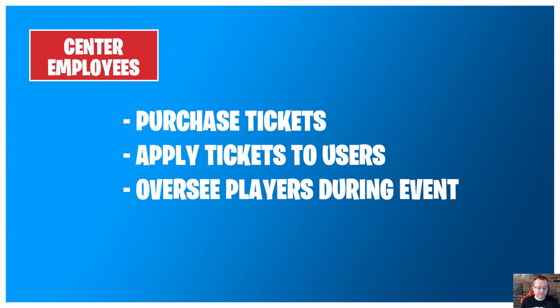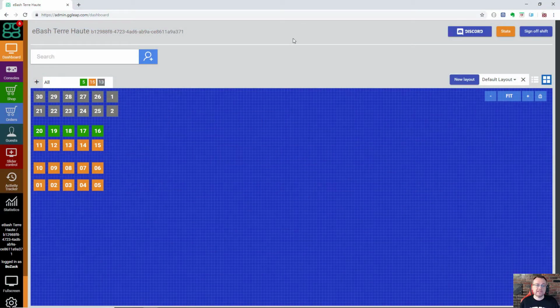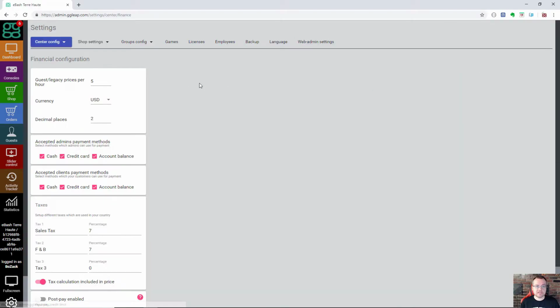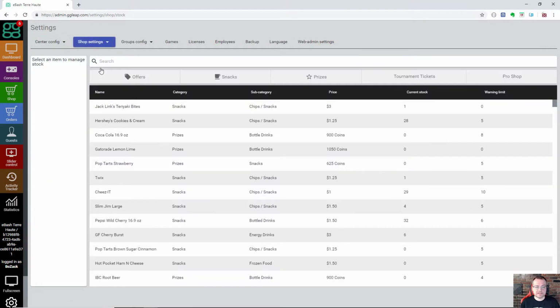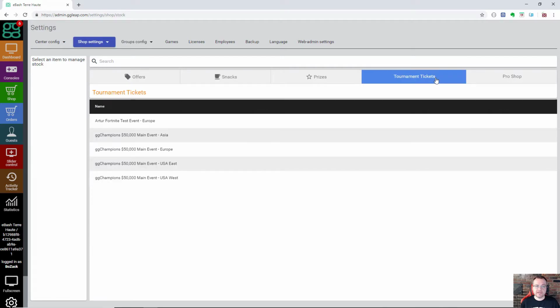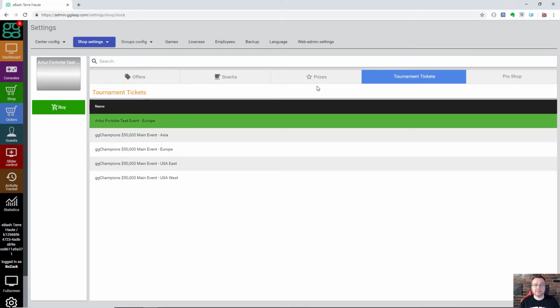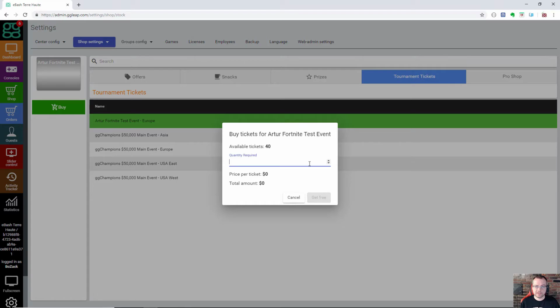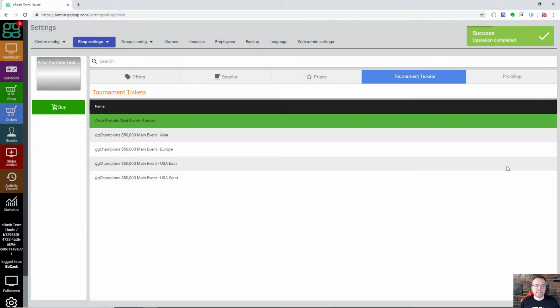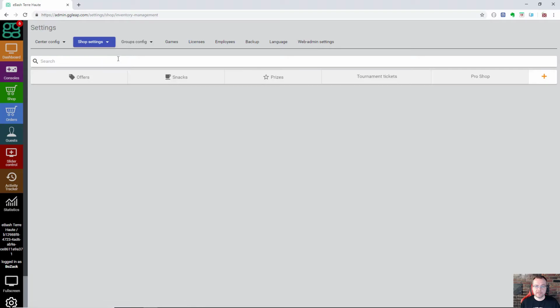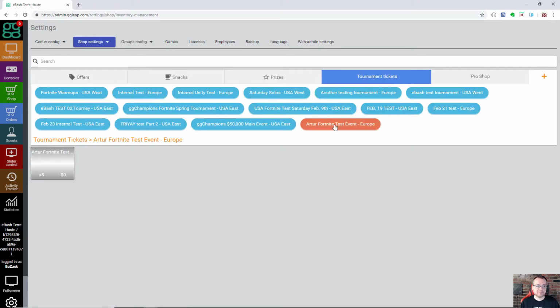So number one is purchasing tickets. Once the admins have the tickets available, the centers will go into their shop settings and stock control. Then within the tournament tickets tab, they should see the event available for them to purchase tickets. So they will buy these tickets, and that applies our pricing structure that we set up with the tournament tickets. So then what they will do next is once they've purchased it in their stock control, they go into their inventory management, tournament tickets tab, and those tickets are now available for them to purchase.